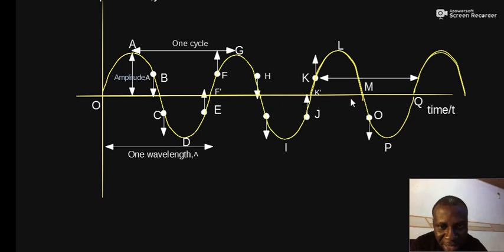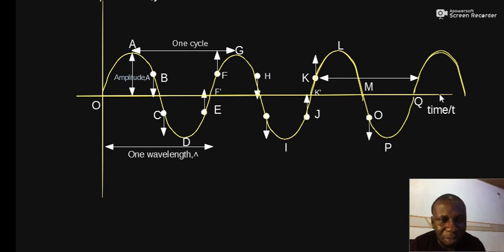Take note, this horizontal axis, called the rest position, represents 2 things: the time axis and also the horizontal distance traveled by a wave. Very interesting. Please, as a learner, you need to observe carefully this diagram, because it is the key towards understanding the concept of waves.